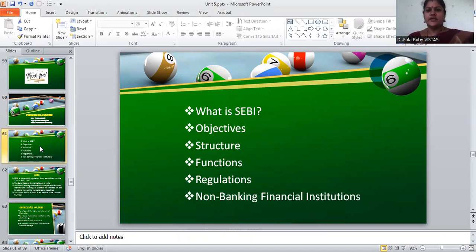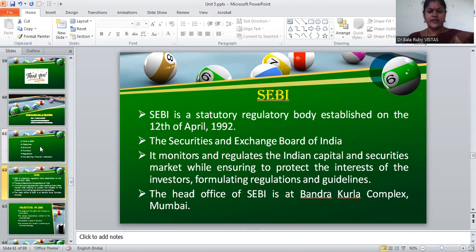In today's class, we are going to discuss the meaning of SEBI. What is SEBI? What are the features of SEBI? What is the structure of SEBI? What are the functions of SEBI? What are the regulations of SEBI? And we will discuss the non-banking financial institutions. These are the important topics we are going to discuss today.